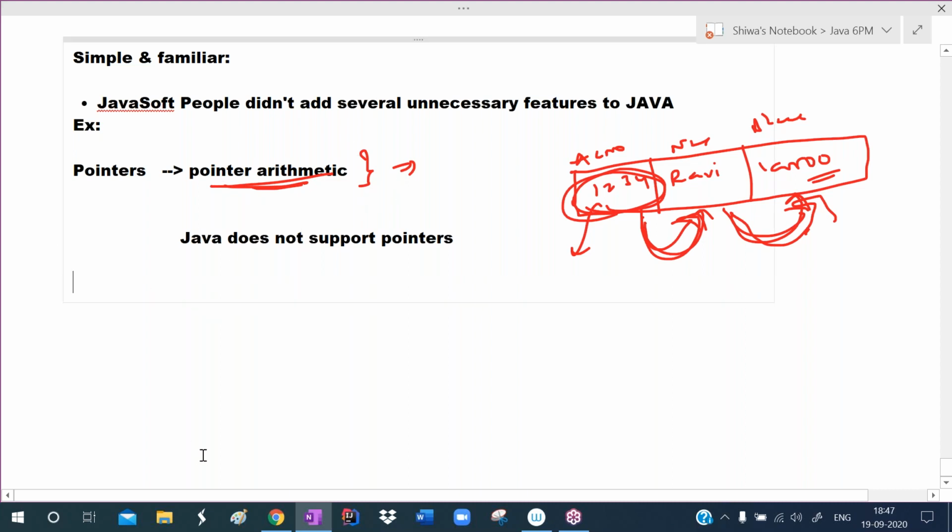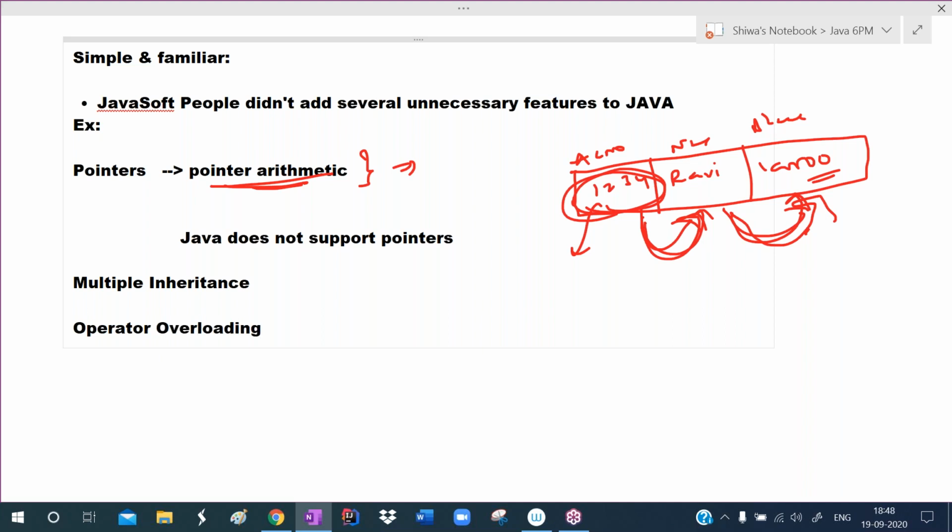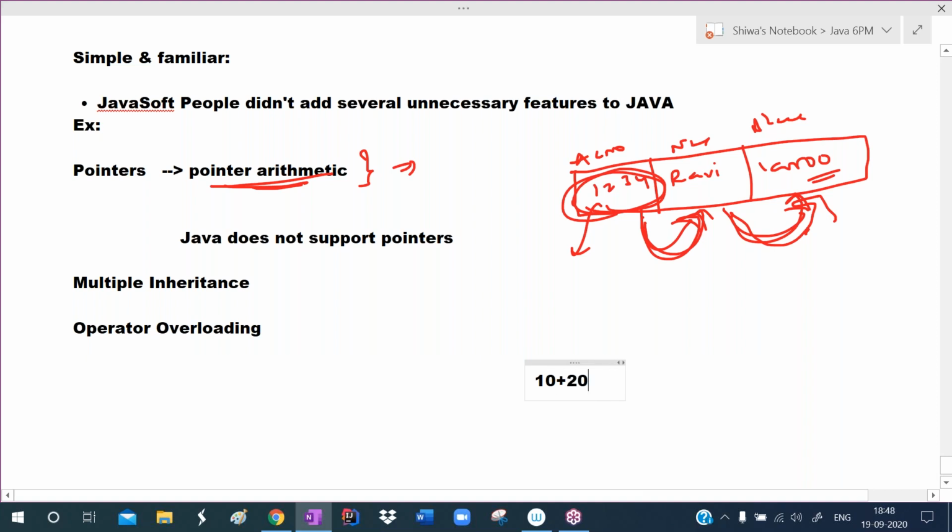Another confusion oriented concept is multiple inheritance. Due to multiple inheritance, a naming ambiguity problem will occur. Like that, friend functions and friend classes concepts are there. Operator overloading concept is also there, so the same operator has many behaviors. For example, if I write 10 plus 20, that performs 30.